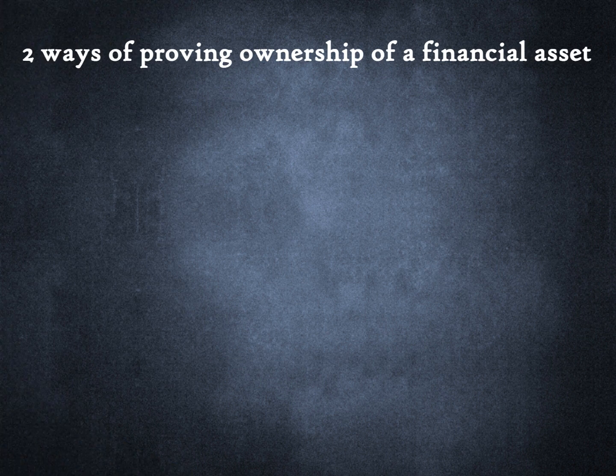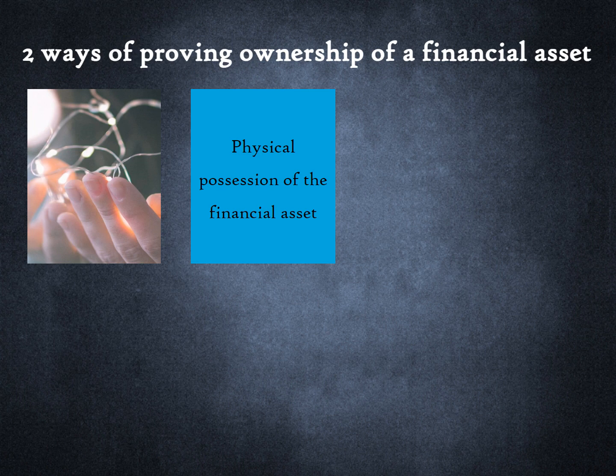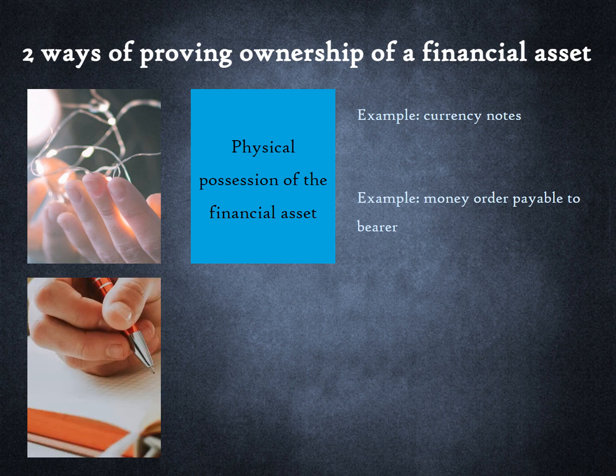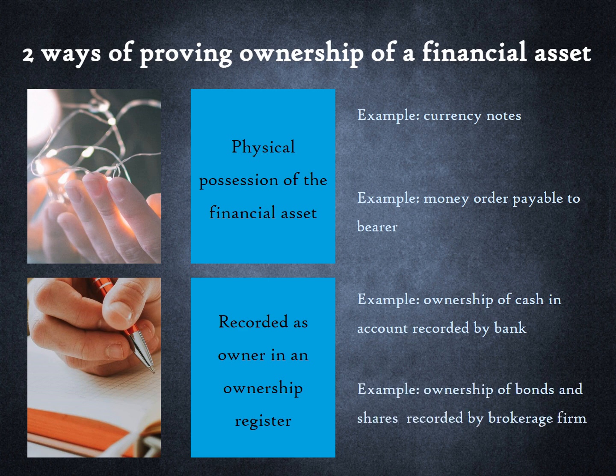Ownership of a financial asset is proven in two ways. One is physical possession. For instance, physical possession of currency notes or a money order that is payable to the bearer is sufficient to prove ownership. However, in modern finance this is uncommon. The second method is more common. Ownership is recorded in a register by a trusted record keeper. For instance, a bank records your ownership of cash in a bank account. A brokerage firm records your ownership of shares and bonds.